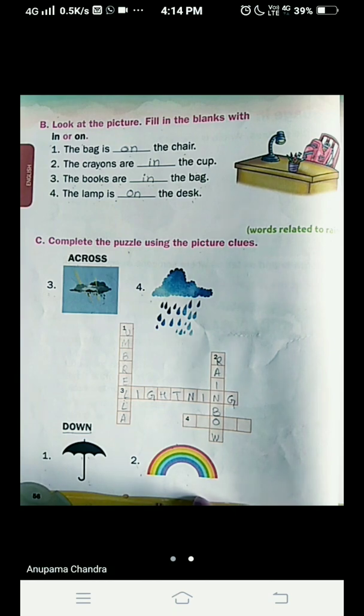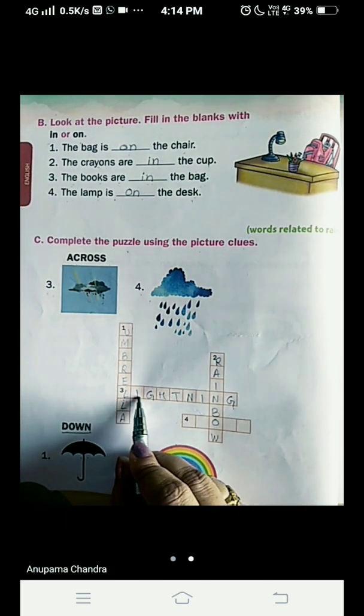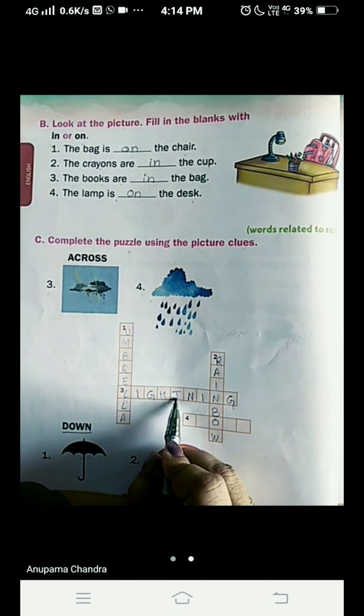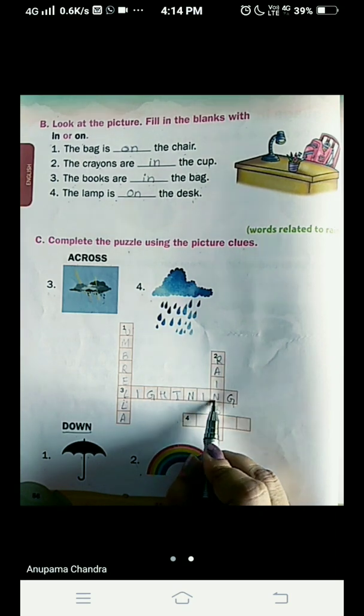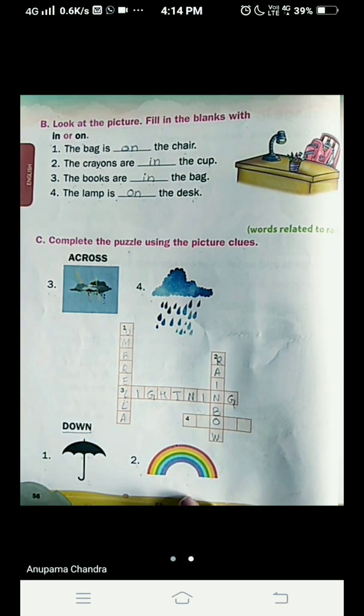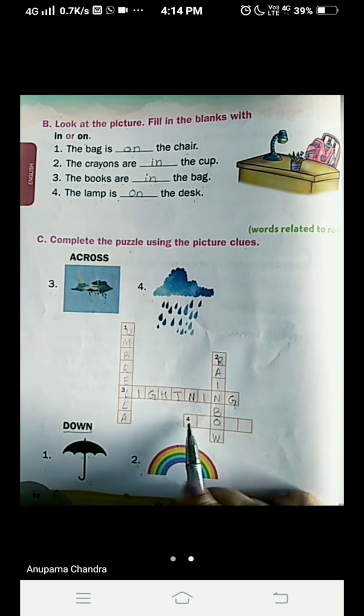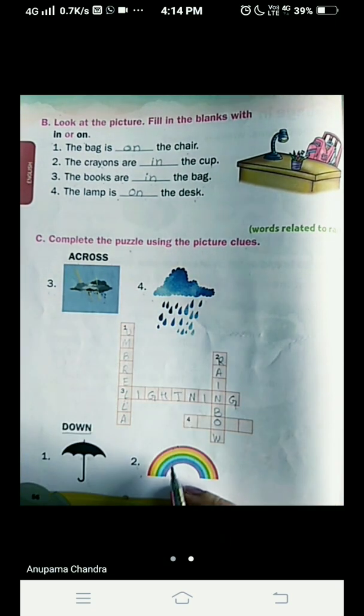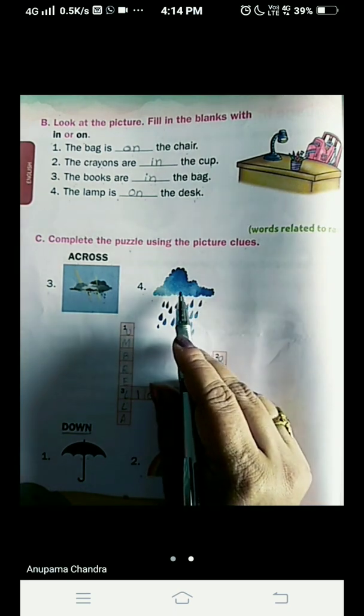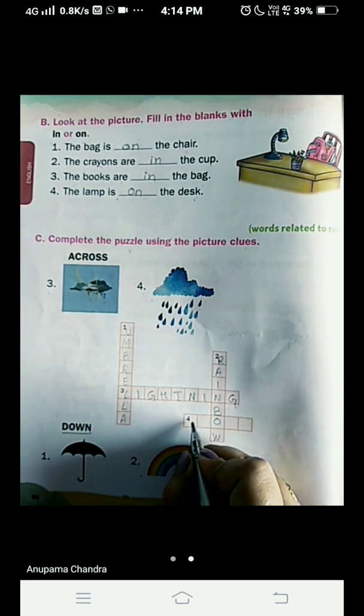LIGHTNING, lightning. I repeat, LIGHTNING, lightning. Now what we have to write in number 4? What is the picture given? Clouds. So we are going to write here